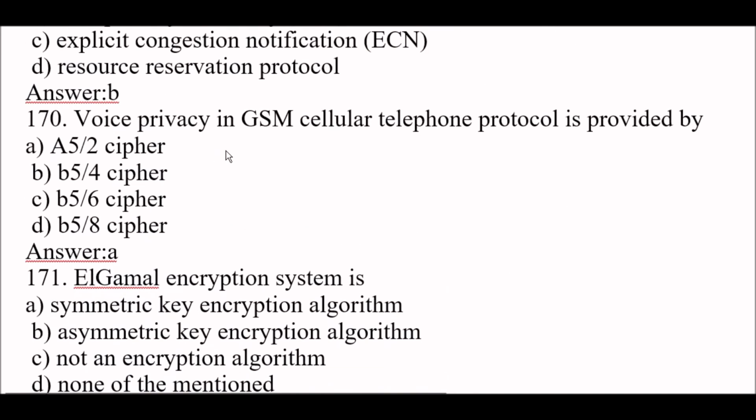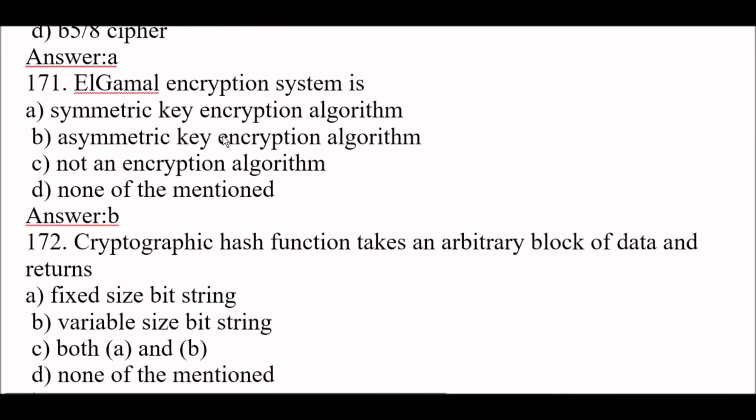Next question. Voice privacy in GSM cellular telephone protocol is provided by A5/2 cipher. Option A is right here. Next question. ElGamal encryption system is an asymmetric key encryption algorithm. Option B is right here.